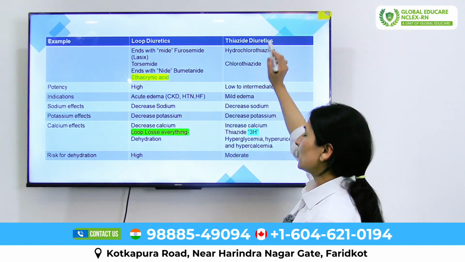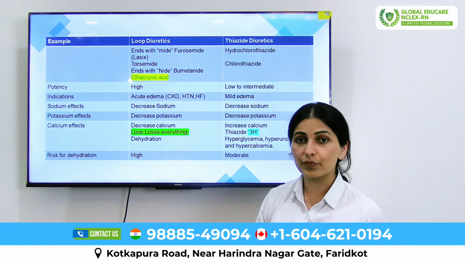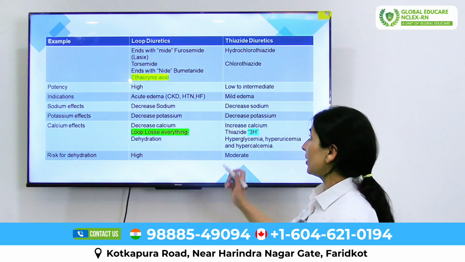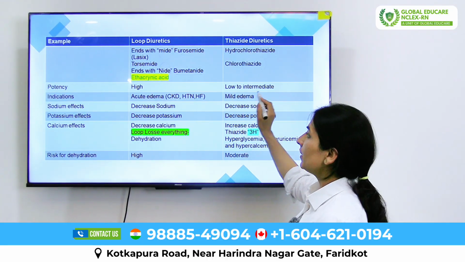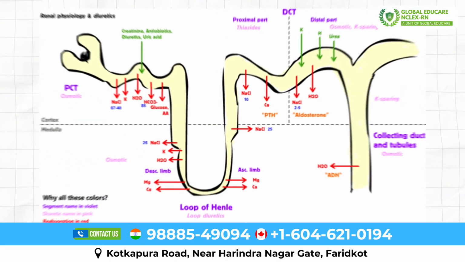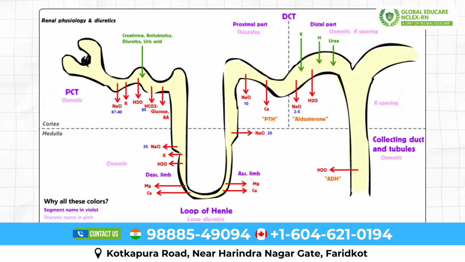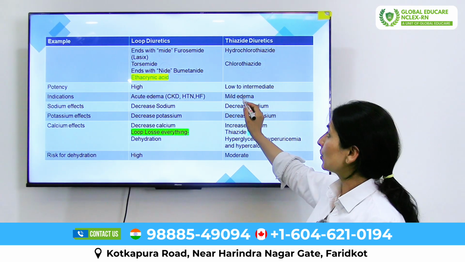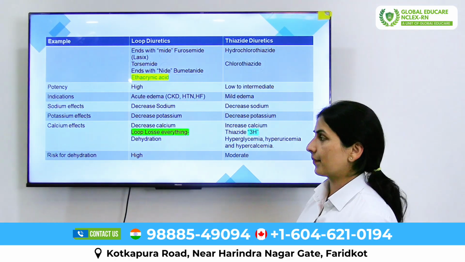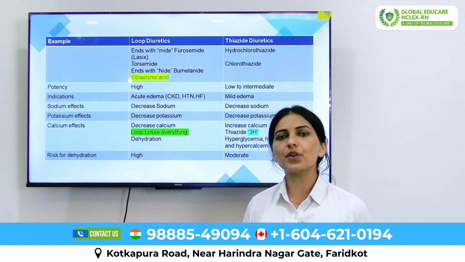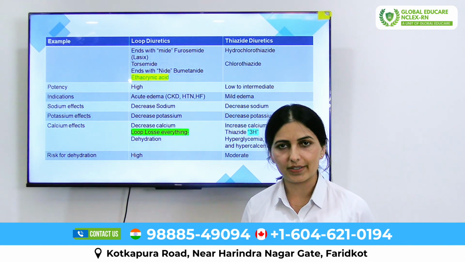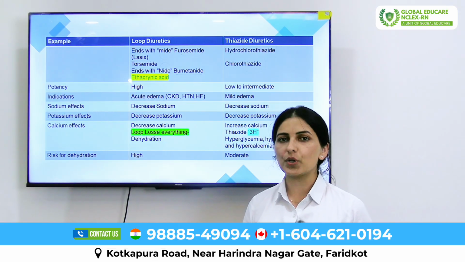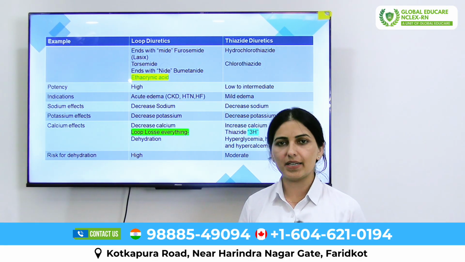Thiazide diuretics also remove excess water from the body, but they have low to intermediate potency, so they are not used in chronic diseases, just used to relieve mild edema.